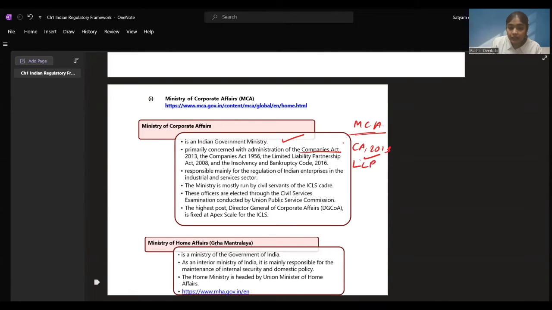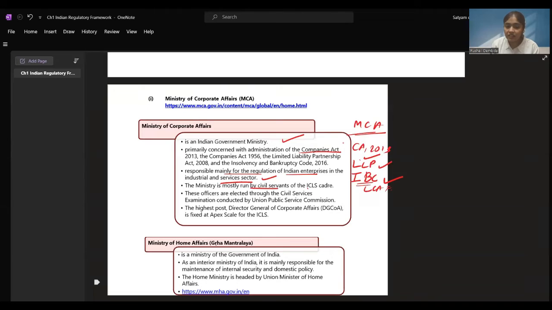And the LLP Act, which is something we are also going to learn in our CA Foundation course. And there is one more, the Insolvency and Bankruptcy Code 2016. This is also taken under MCA. This you are going to learn in your CA Final, right? It is responsible mainly for regulation of Indian enterprises, industries, and service sectors. All the Indian organizations, also the foreign companies, are under this. So, all the enterprises registered in India under the Companies Act, under the LLP Act, and under the Insolvency and Bankruptcy Code, what all proceedings are there, all these are dealt with by the Ministry of Corporate Affairs.